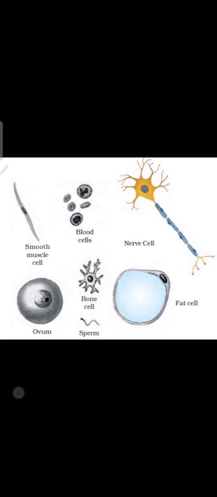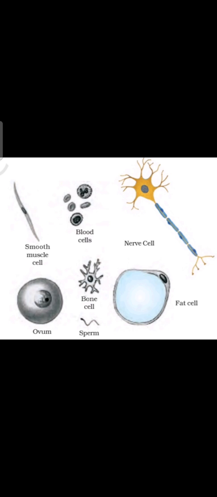Okay. Here is the picture of some shapes of cell, like nerve cell, blood cells, different types of cells, fat cell, bone cell, sperm cell, ovum cell, muscle cell. Cells show a great variation in their shapes, such as spherical, spindle shaped, elongated, oval shaped, branched.